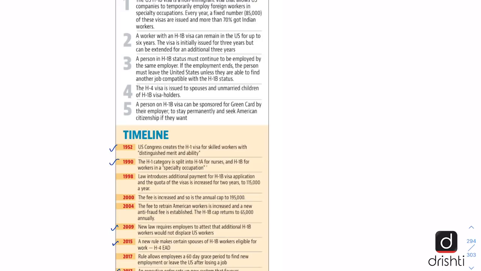Before moving on to the key points of the editorial, let us understand what the issue is all about. On 22nd of June, President Trump stopped all the work visas temporarily till December. This ban was already imposed and it has only been extended. The ban was imposed due to the COVID-19 pandemic and its serious impact on the American economy. The idea behind this move is to save jobs for the Americans.